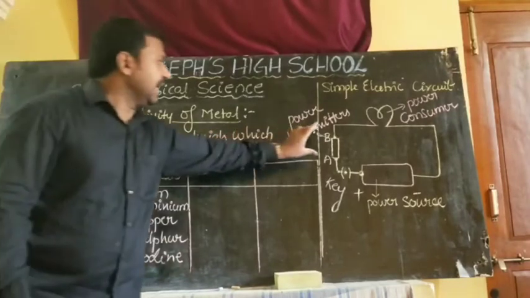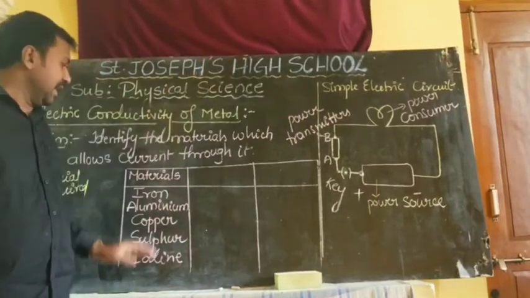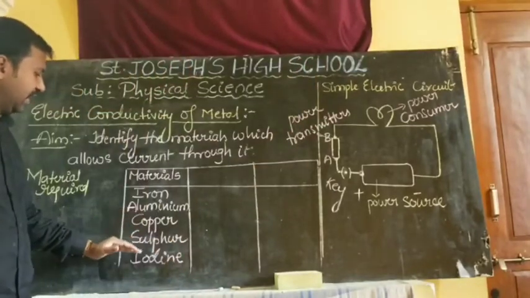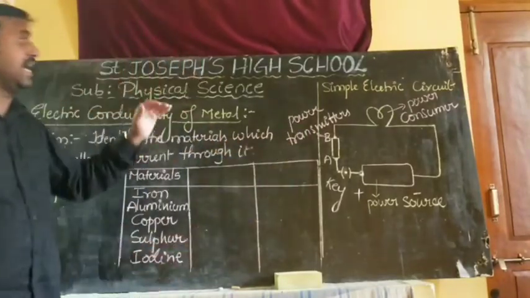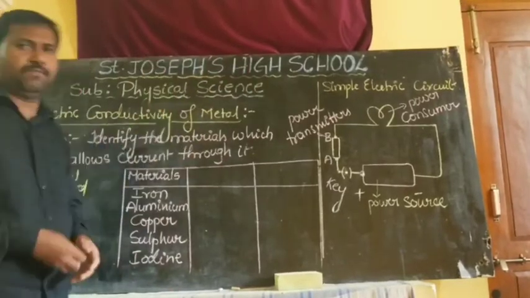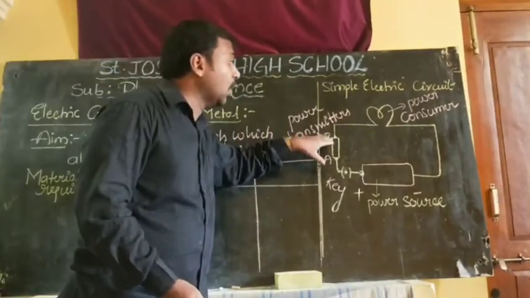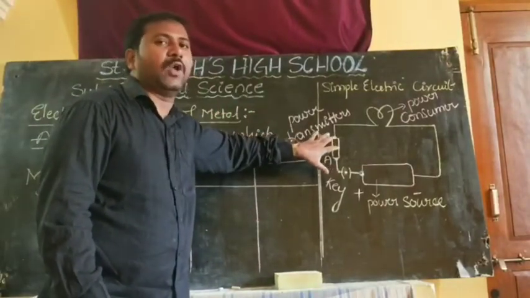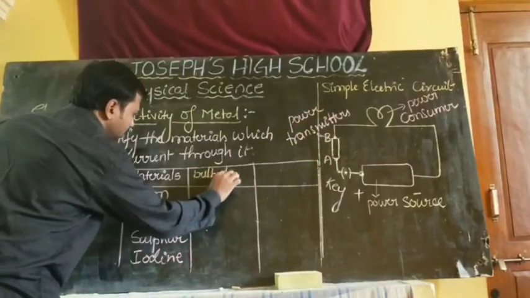So first I will place iron between A and B points and I will check whether the bulb will glow or not. Next I will place aluminium and check whether the bulb will glow or not. Next copper, next sulfur, next iodine. Like this, in each and every case I will place one material and check whether the bulb is glowing or not. If the bulb glows, then we say that these materials are allowing the current. If the bulb does not glow, then we say that these materials are not allowing current. So where will the bulb glow?